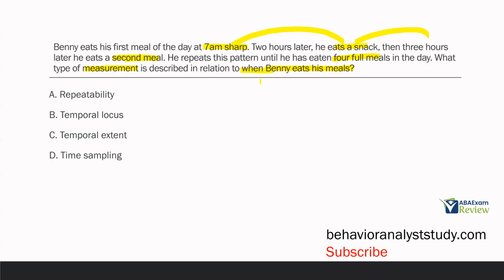And then D, time sampling. Time sampling is a discontinuous measurement procedure. We're not using any sort of whole interval, partial interval, momentary time sampling, interval system, or time sampling system here. So D is out. What we're looking at is time in between Benny eating his meals. We know he has this pattern he goes through until he eats 4 full meals in a day. So he'll eat, he'll take a break, he'll eat again. We're measuring how long that break is, time in between, which is temporal locus.